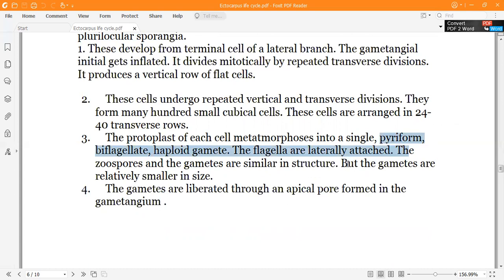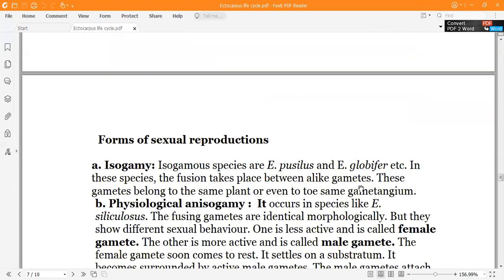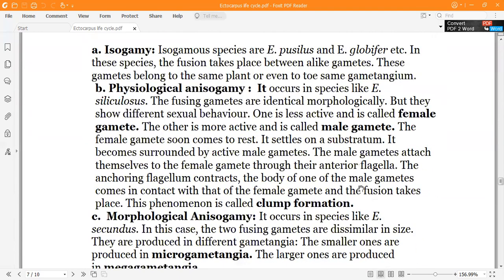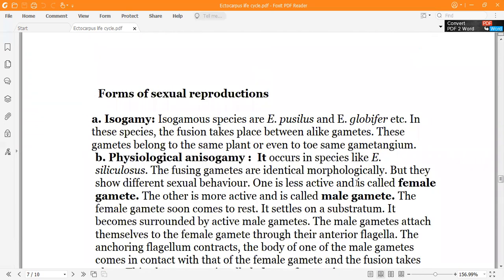But remember, as these are gametes, the gametes are relatively small in size. When the gametes are released into water, they will fuse. On the basis of the nature and structure of the gametes, Ectocarpus shows different kinds of sexual reproduction. It can show isogamy, in which the fusion takes place between gametes which are morphologically and physiologically the same. In physiological anisogamy, one is the less active gamete, usually called the female gamete, and the other is the more active, called the male gamete.